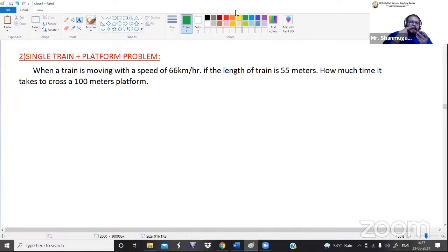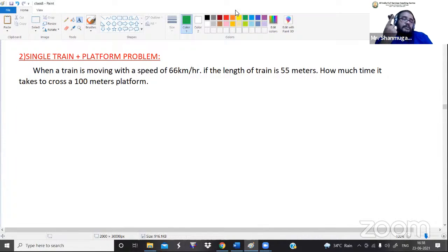The platform may be 100 meters, a 200-meter platform, likewise. So the train has a distance value and the platform also has a distance value. So in one particular question, we have two distance values. If you have two distance values, how do we do the problem? That is the second case.